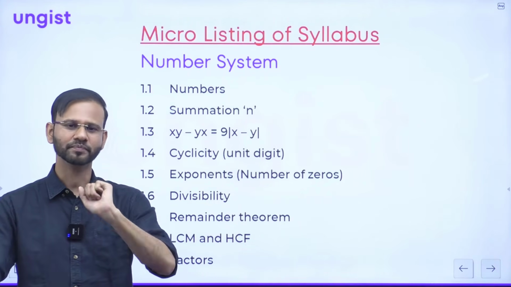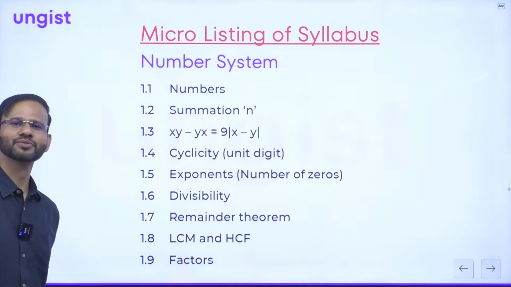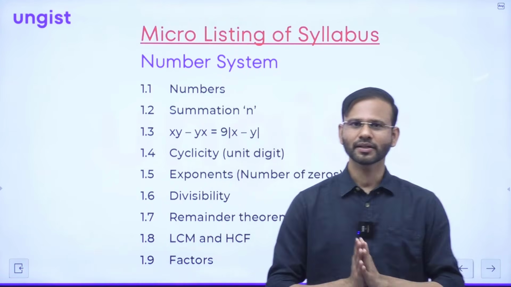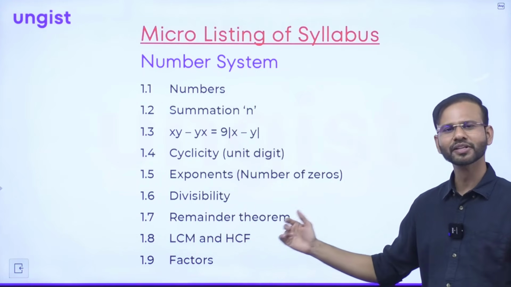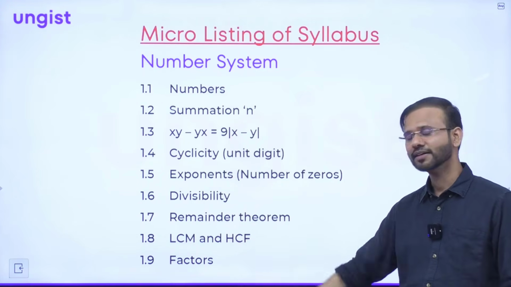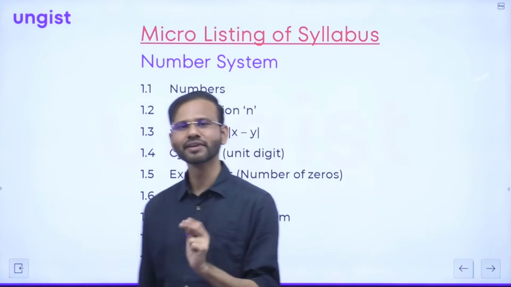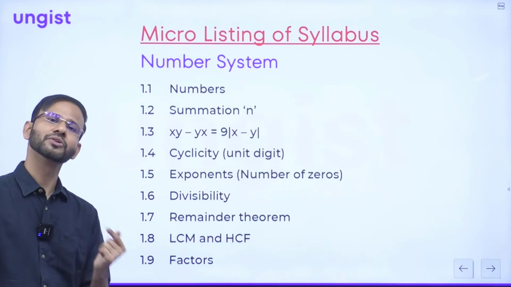And LCM HCF is a very common topic, familiar to all of us. And then factors, guys, they asked 2 questions from factors last year, let me tell you. And I'll be showing the questions also.